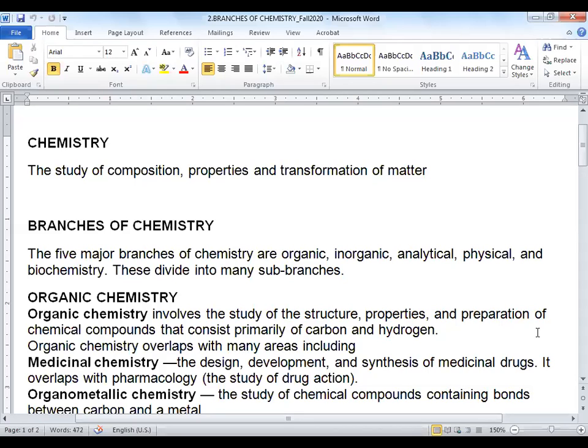We will discuss in the next classes as well. So there are 118 different elements present in the periodic table. So organic chemistry is actually the chemistry of carbon and the hydrogen, generally. That study is called the organic chemistry.